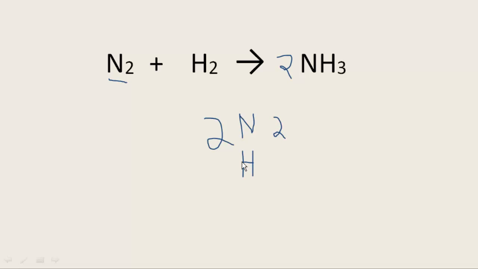Okay, let's look at hydrogen. Well, over here I have 2 packages of 3 each, so that's 6. Okay, and this comes in packages of 2. How do I get 6 altogether? Well, I have to make that 3. Okay, so 2 times 3 is 6. Again, think of it as this way. I have 3 and they're packages of 2.